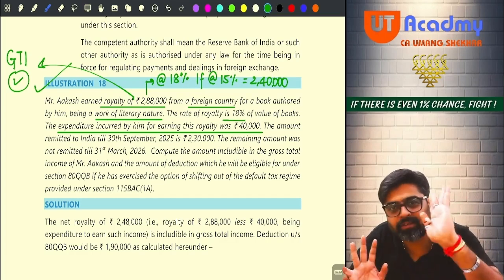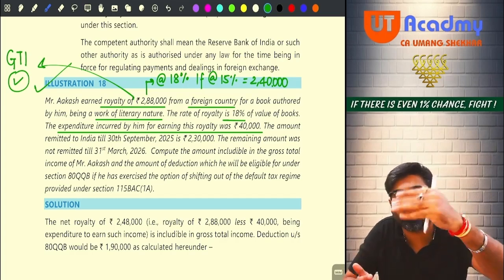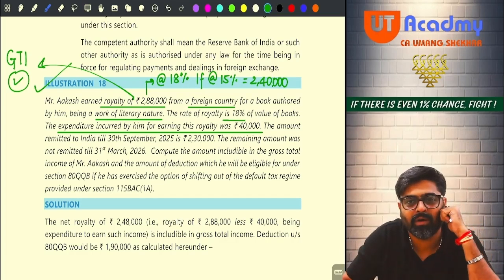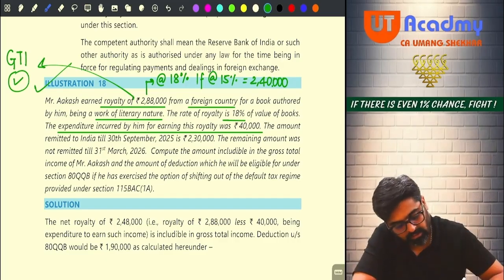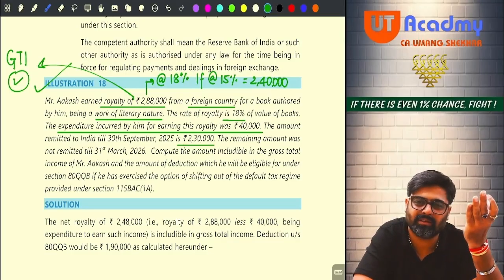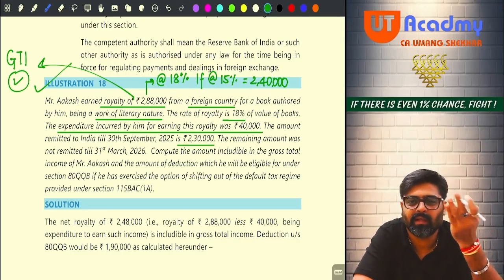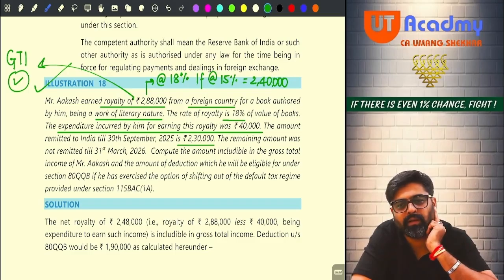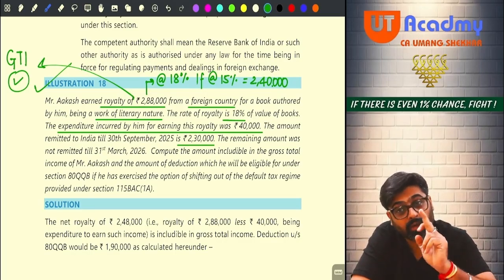If 2,50,000 is received within 6 months, then also 240 will qualify. But how much is coming within 6 months? Check. 230. You are not receiving this 2,40,000. Then how do we qualify this 240? How much will qualify? Only 230.